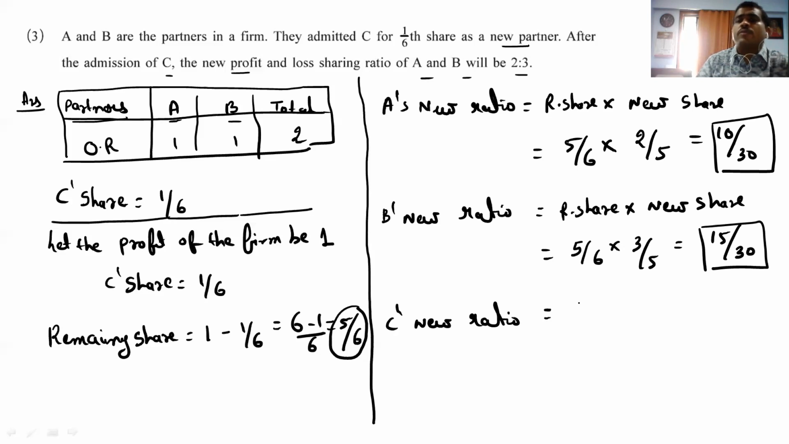Then comes the last one, C's new share. So already C is getting how much? 1/6. So the formula is not applicable to C because C's new share is given. So C is getting 1/6. Now we have to make the denominator the same. So what is the denominator?